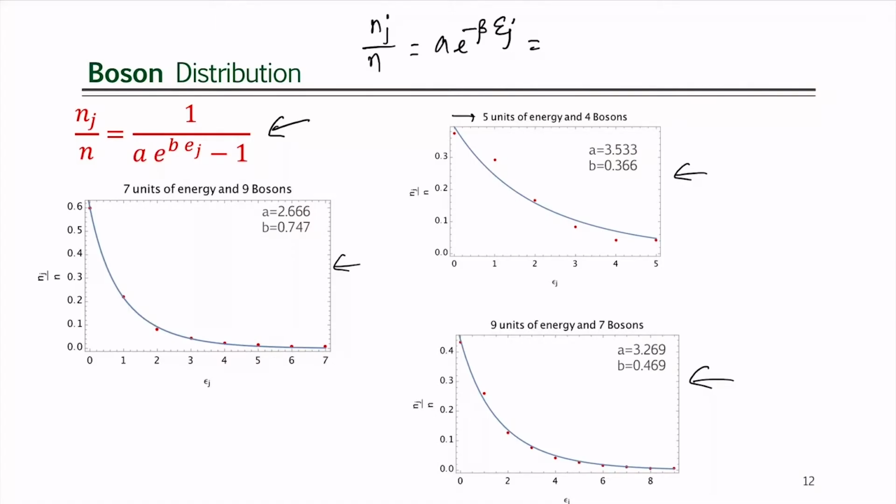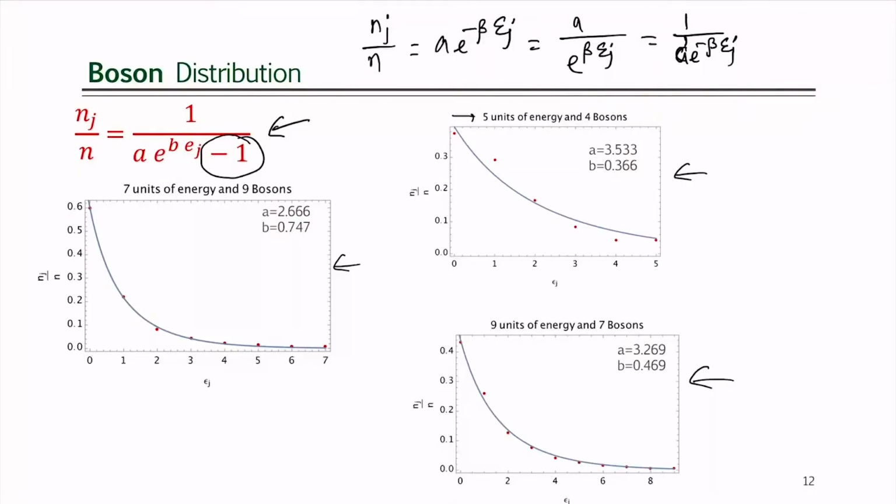If I write it differently, it becomes A by e to the power beta epsilon j, or by bringing A down I can write it as C e to the power minus beta epsilon j, or A prime, where A prime is nothing but 1 by A. You see, the only difference is that there is a minus 1 in the denominator. This minus 1 was not there in the Maxwell-Boltzmann distribution. This minus 1 came because we are now talking about indistinguishable particles, and especially bosons, because bosons do not have restrictions to be